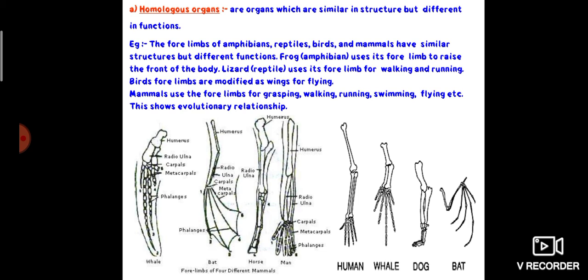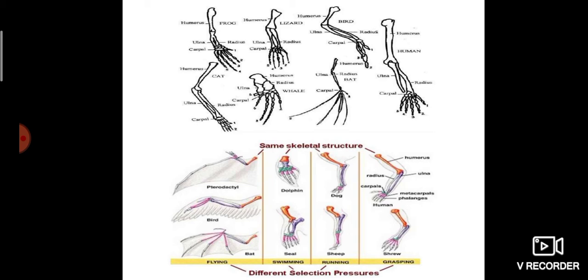So even though all of these limbs are similar in structure, their function is different, and that is called homologous organ. Homo means same structure but different function. These are the examples of homologous organs.